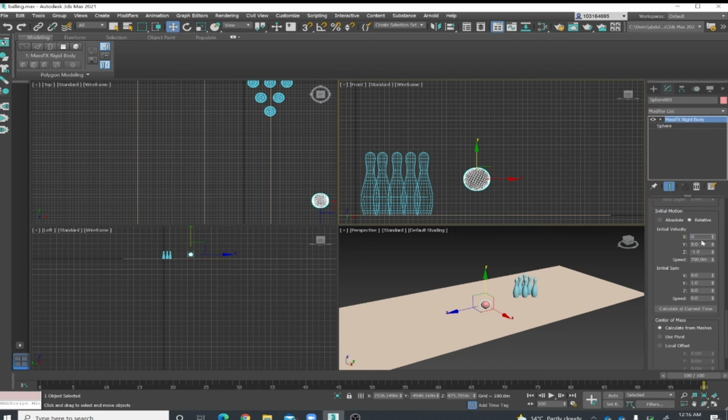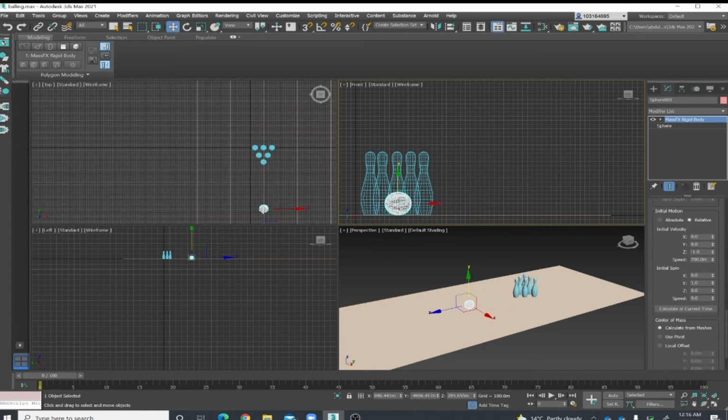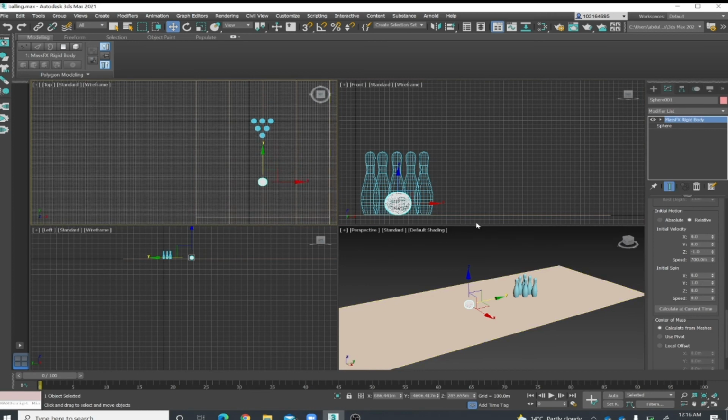To make all of them 0, and we'll make in direction 1 is 0.